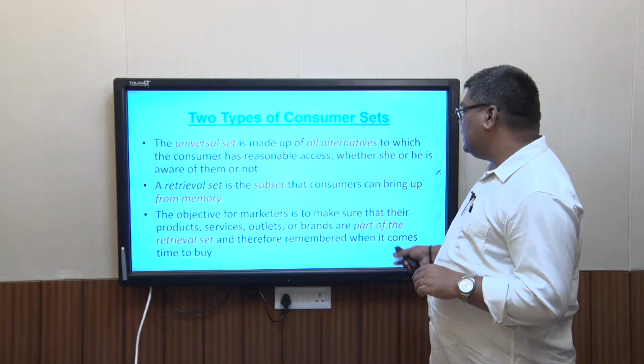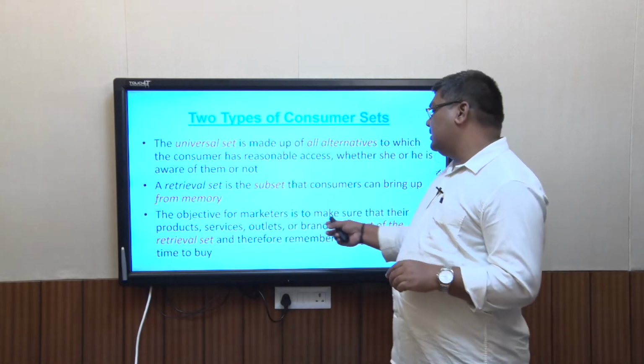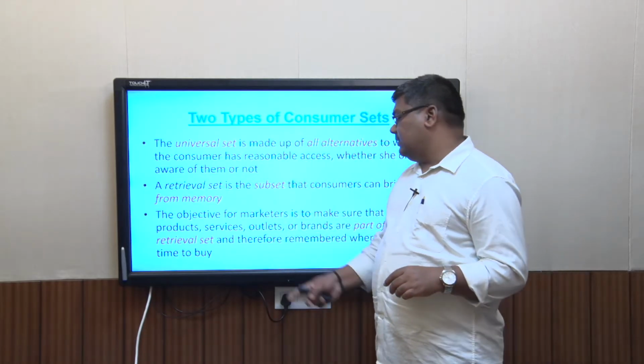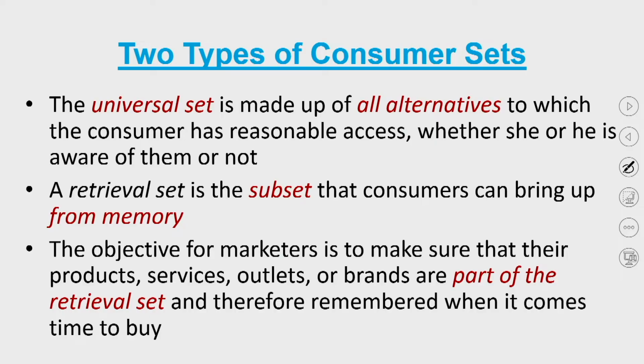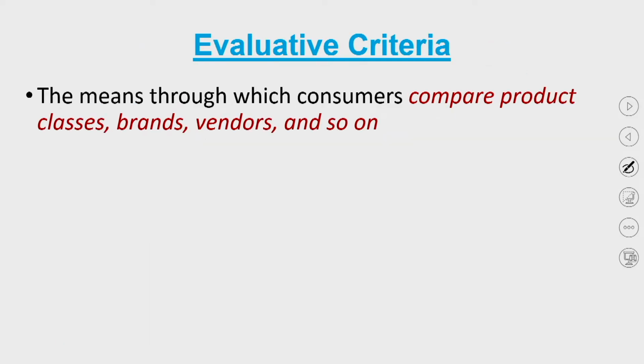The objective of the marketer is to make sure that the products, services, outlets or brands are part of the retrieval set, and then remembered when the time for buying comes. So that's one of the aims of any marketer, and so this is how there are two types of consumer sets. What is the evaluative criteria?